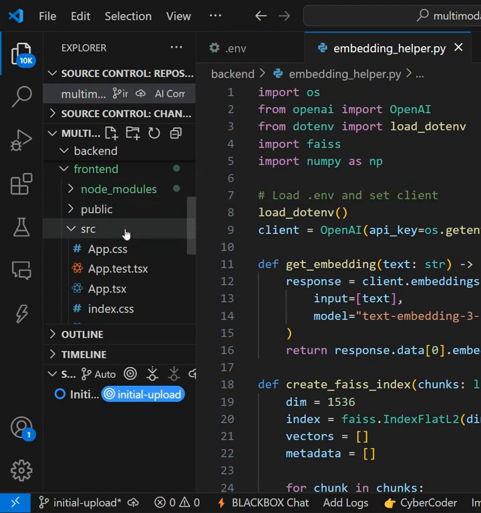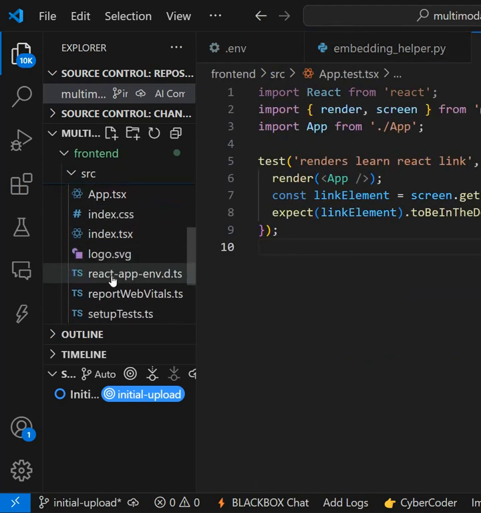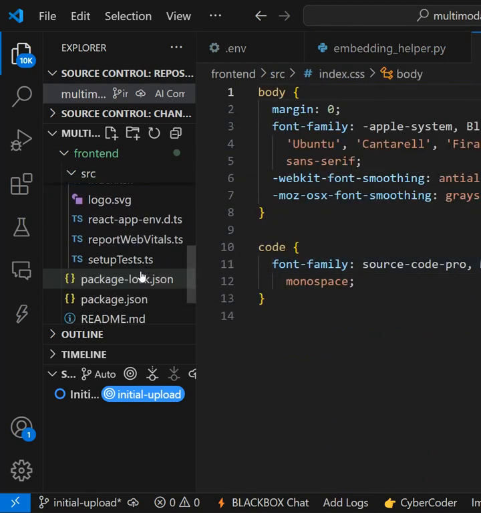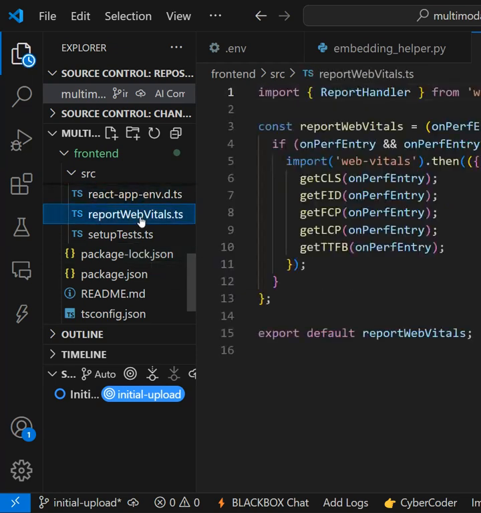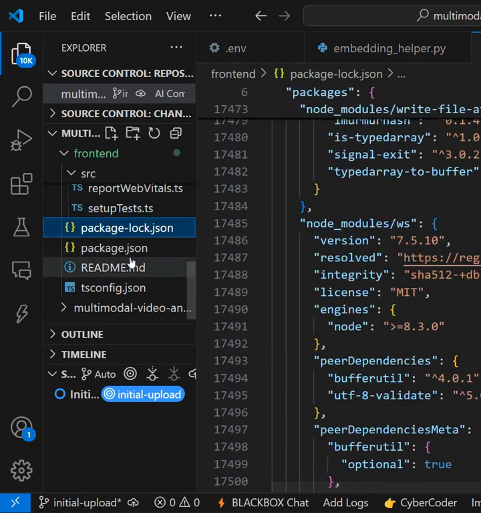And now we are going to the front end. This is my index.css here. This is the React app, setupTests, package.json.